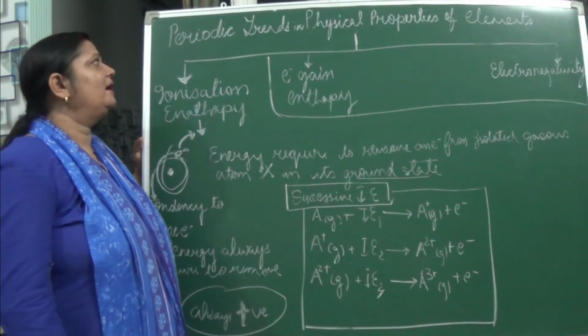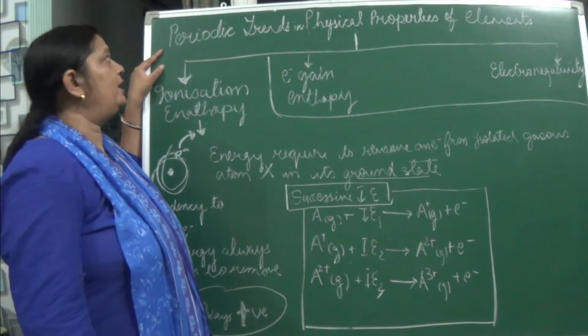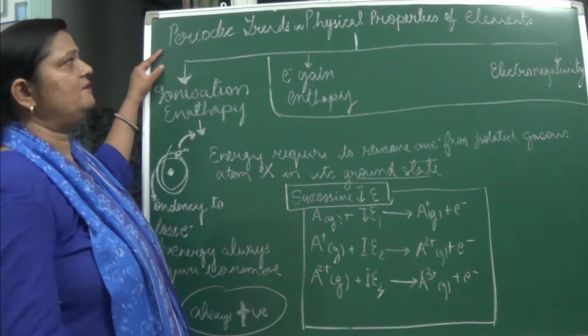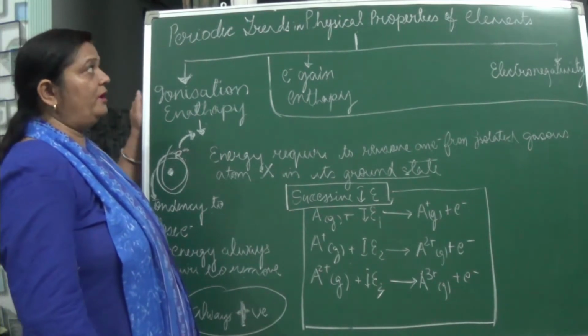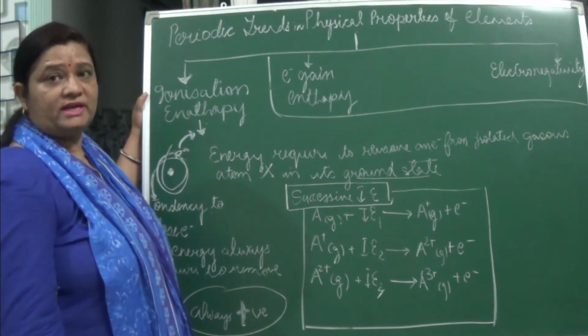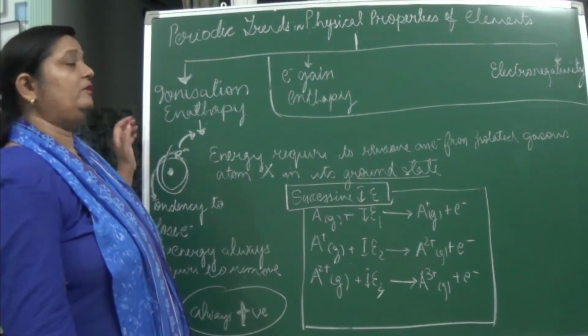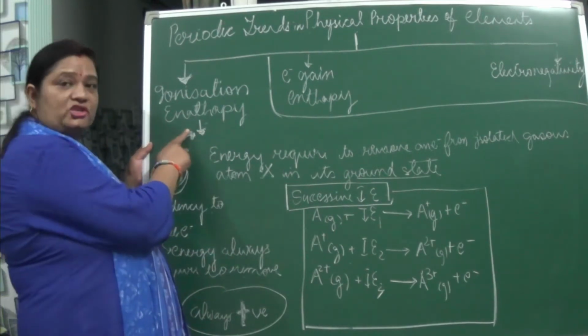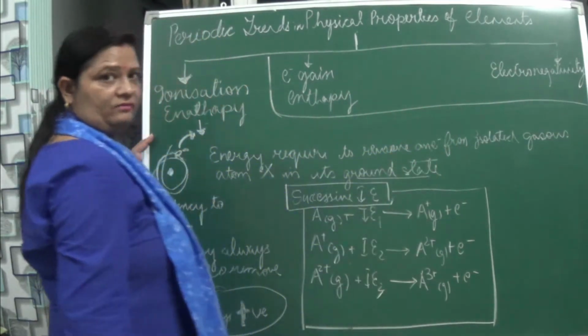Hello students, we are continuing our class. In the last video also I had explained about the periodic trends in the physical properties of elements, and the first periodic trend in the physical properties was the atomic radius, which we have discussed in the last video. In this video we will be discussing ionization enthalpy, electron gain enthalpy and electronegativity.